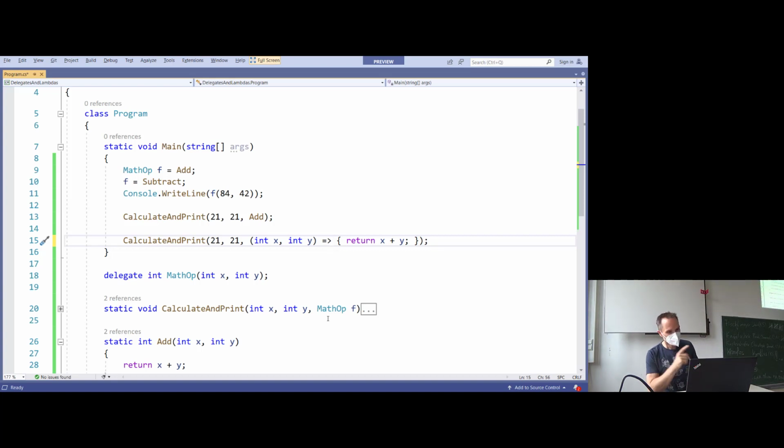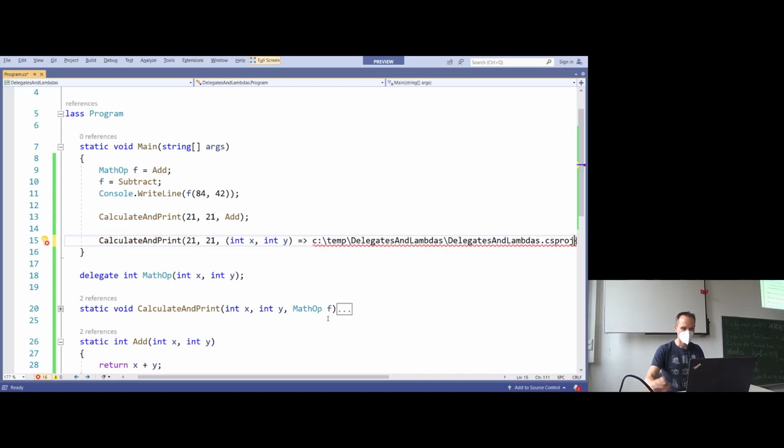Well, let's think a little bit harder about that. If you take a look at the right-hand side, sorry, it's very short, right? We just want to add two integers. Why do we have to write return? Why do we have to write the curly braces? Answer, we don't. We can simply remove the return statement if we only have a single functionality.